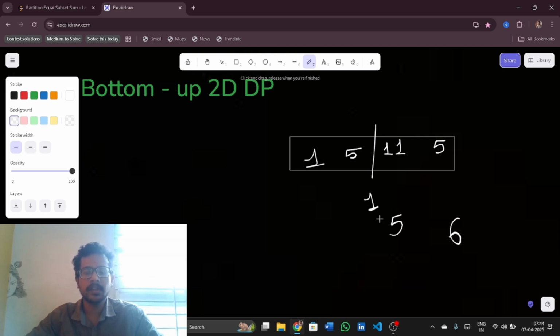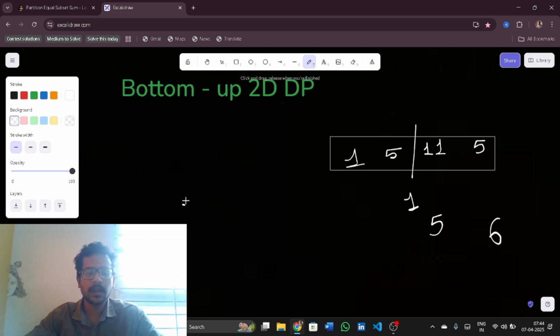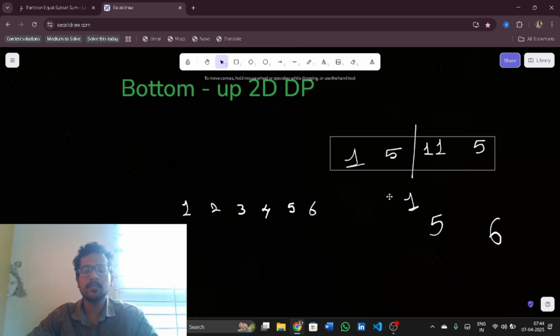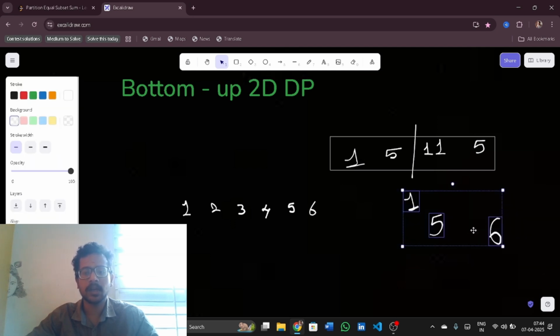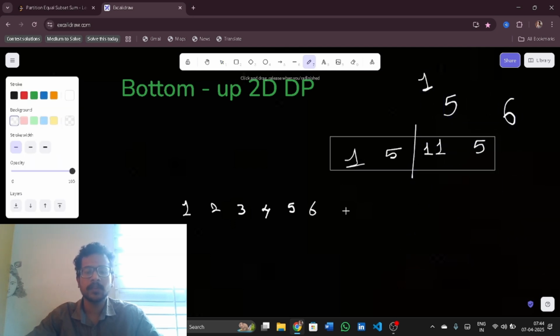But from these, I need to know whether I can get a sum of 1, 2, 3, 4, 5, 6, and at last I need to get a subset of only sum of 11. That's what my target is. So I will write 7, 8, 9, 10, and then 11.